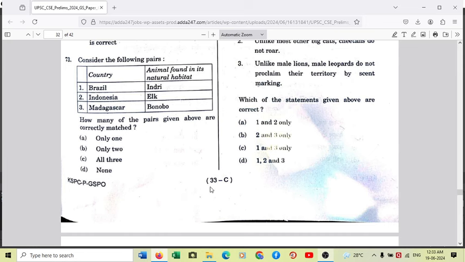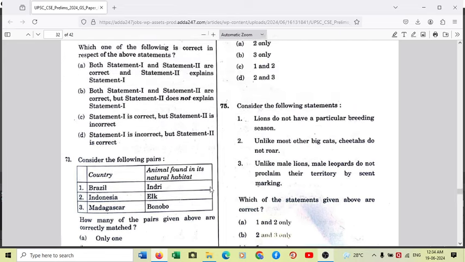But yes, elk belongs to Madagascar. So if in elk, Madagascar would have been the country, it would have been the right match. But bonobo is written, so bonobo is found more in North America, Central Asia, East Asia. So neither of the three matches are correct. So the answer to question number 73 is D for Delhi.